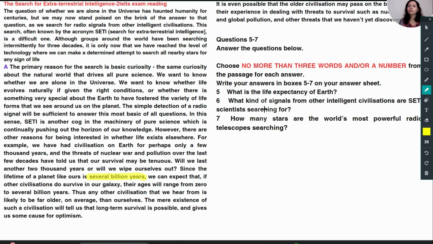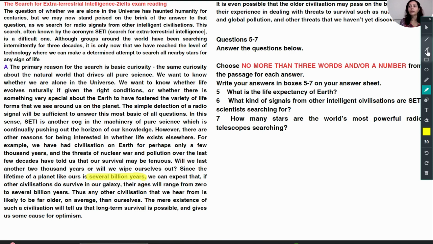Okay, now coming to the 6th question. What kind of signals from other intelligent civilizations are SETI scientists searching for? So what kind of signals they are looking for from other intelligent civilizations. SETI, the search for extraterrestrial intelligence, they have given this abbreviation. Scientists searching for. Okay, so this A paragraph we have done.